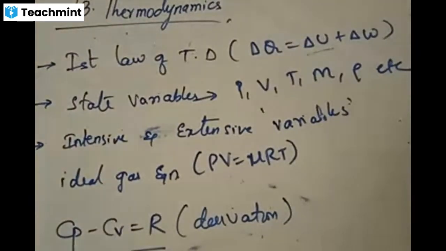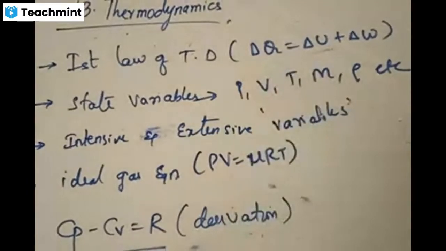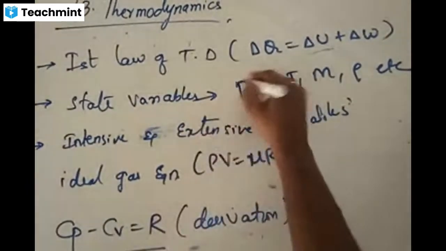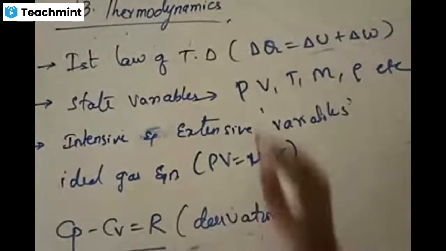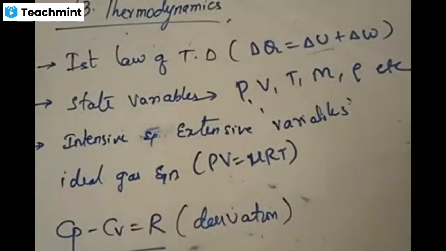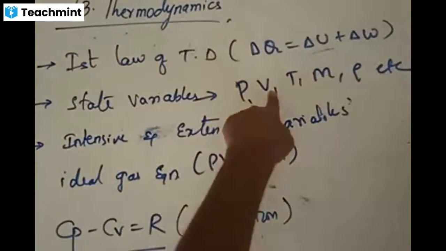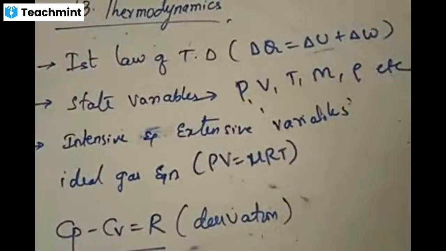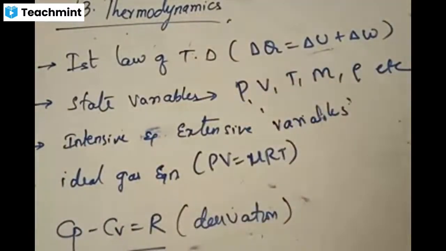Too many things will come out. These are called state variables. One of the state variables is internal energy. Other state variables are pressure, capital P. Every system will have a certain pressure associated with it. Yes or no? Every system will have volume. Every system will have temperature, mass, density, etc. Now these are called state variables, meaning in order to describe the system, we need these parameters.